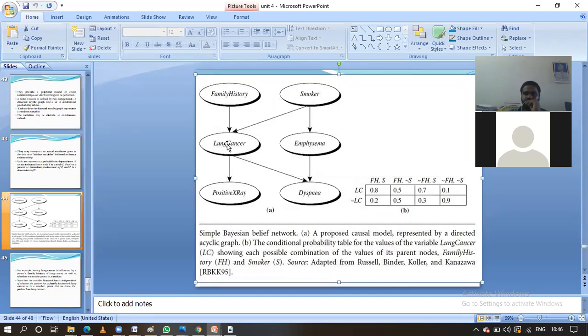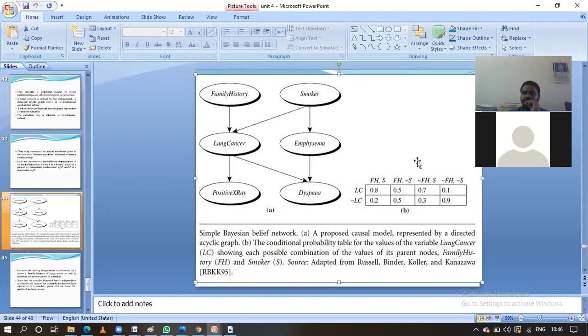Moreover, there is a relationship between lung cancer and positive X-ray. What does that imply, guys? The particular person who has lung cancer will have a positive X-ray. This is the directed acyclic graph representation, guys, and this is the conditional probability table.